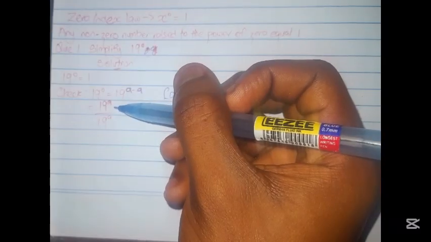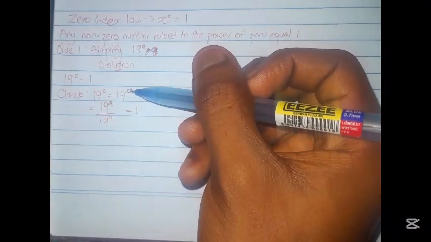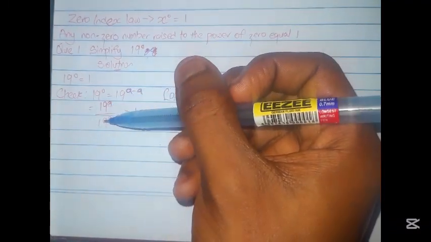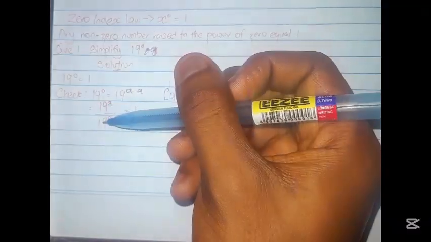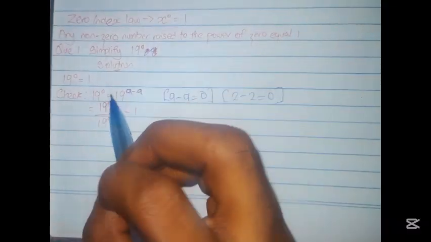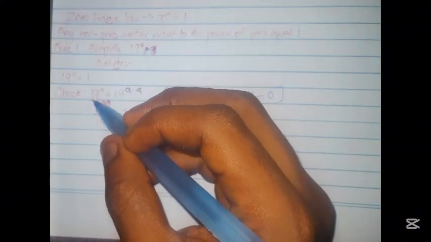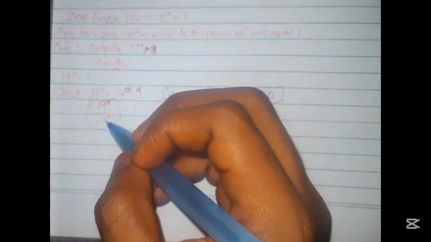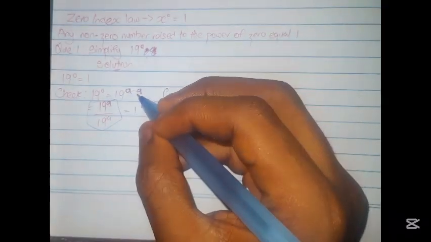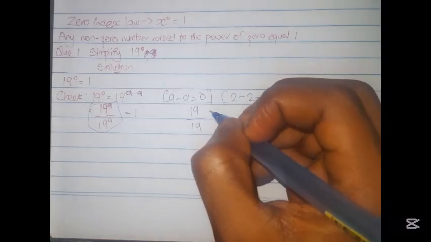Now, according to our division law, when we're subtracting two powers, it simply means we're dividing the bases. Do you get? So since we have a minus a here, well, actually here we're using the division law. So this a minus a is basically the same thing as saying this.